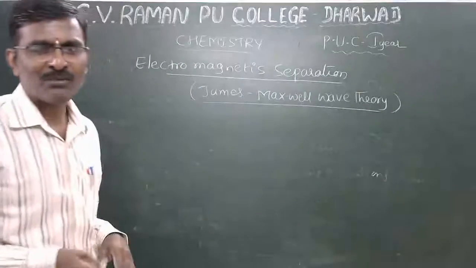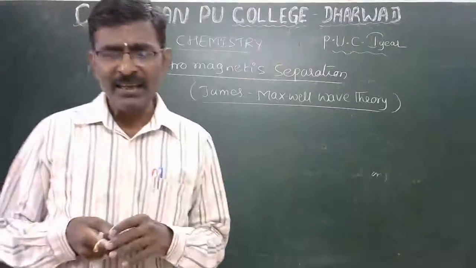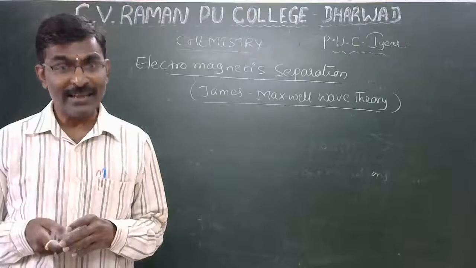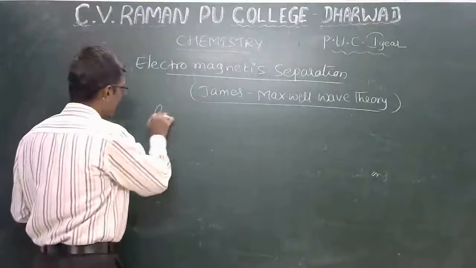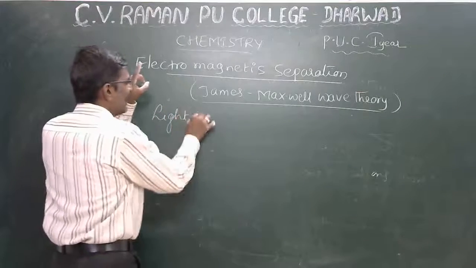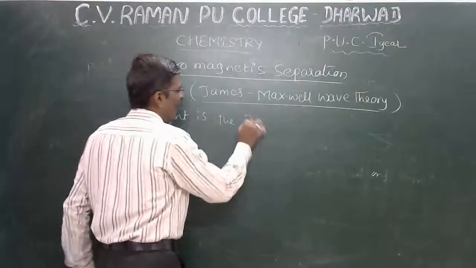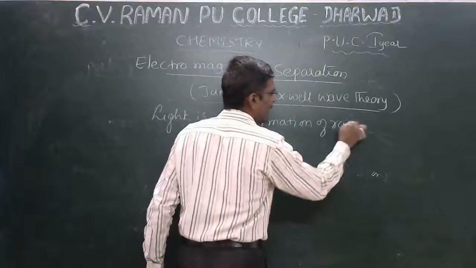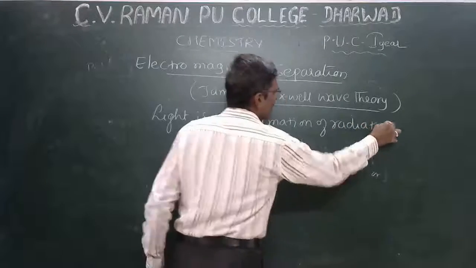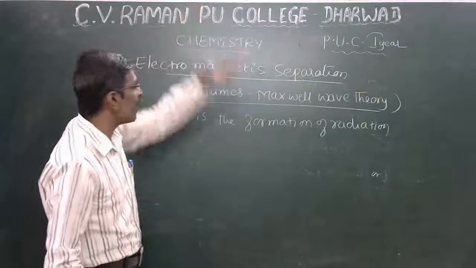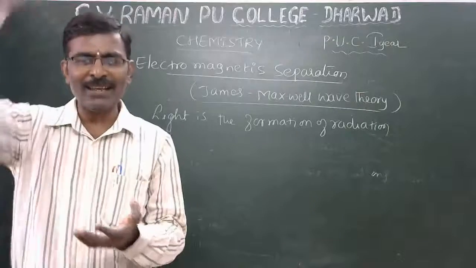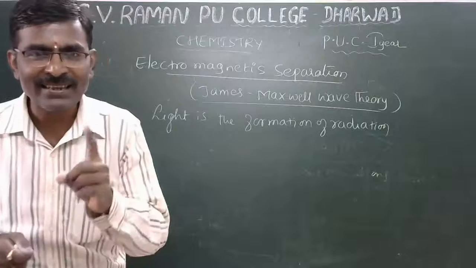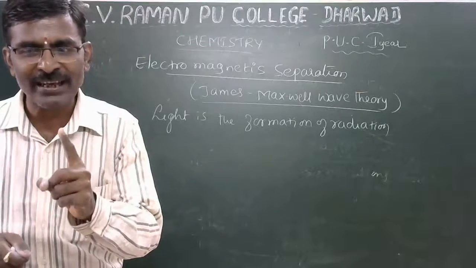Simply, according to James Maxwell, light is the formation of radiation.